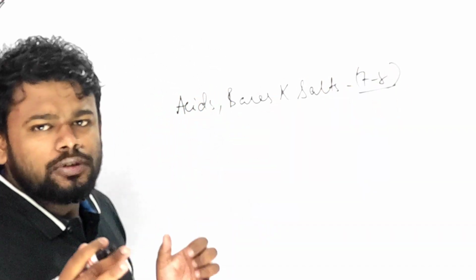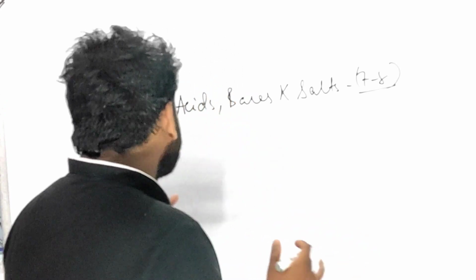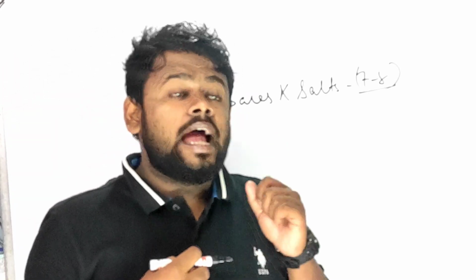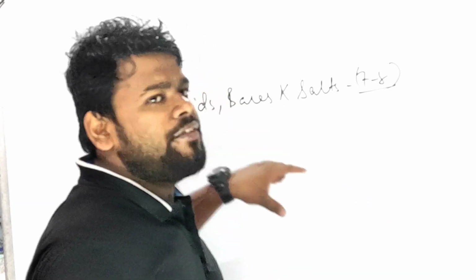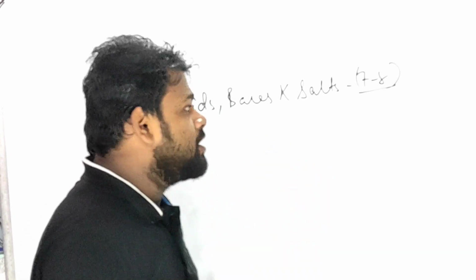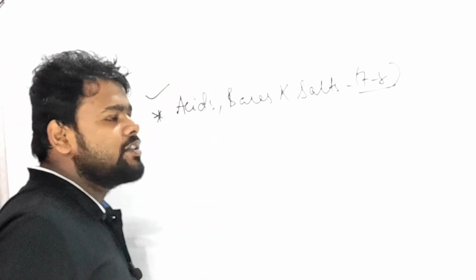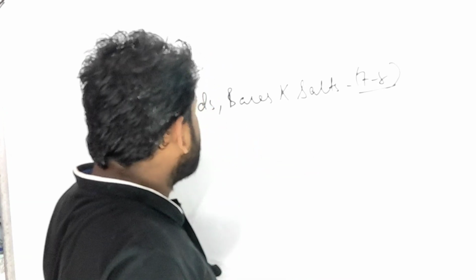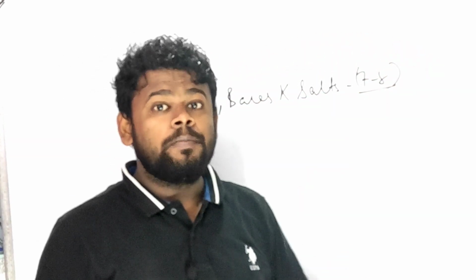Also, most people think this is one of the easiest chapters. Yes, it is one of the easiest chapters. If you are a topper, average, or below average student, definitely you must start your preparation from acid, base and salt, because it is a 7 to 8 marks question. Now you might be thinking, sir, if we start the preparation from this, what will we be reading?